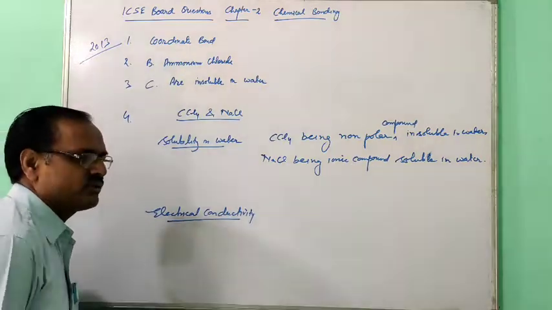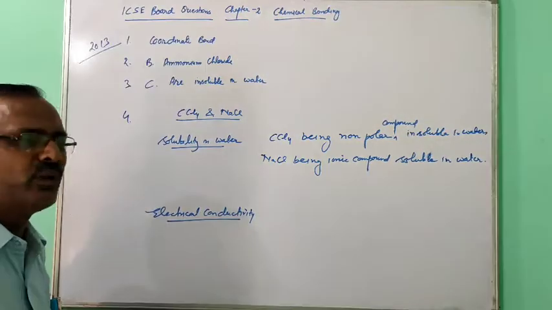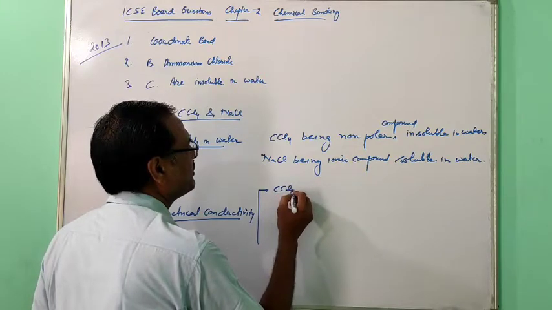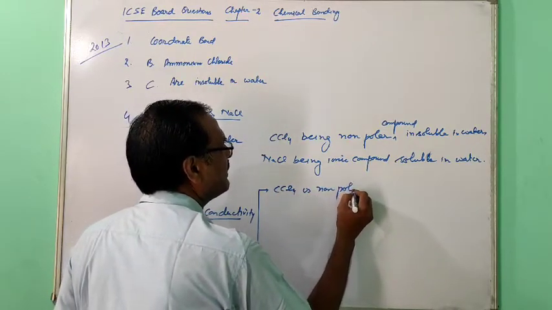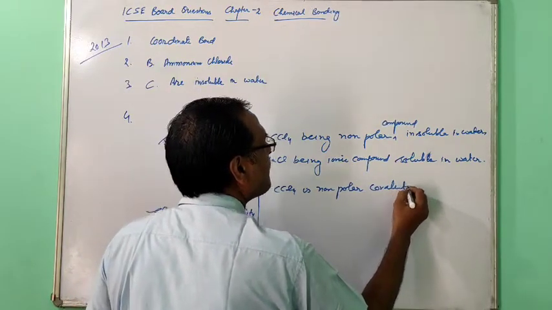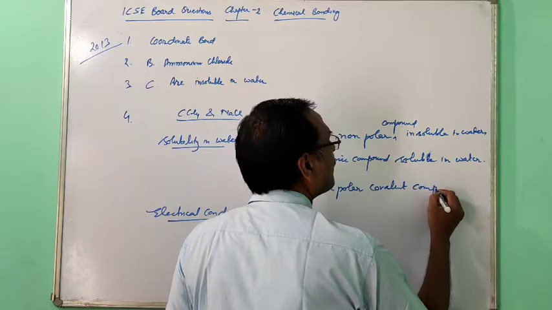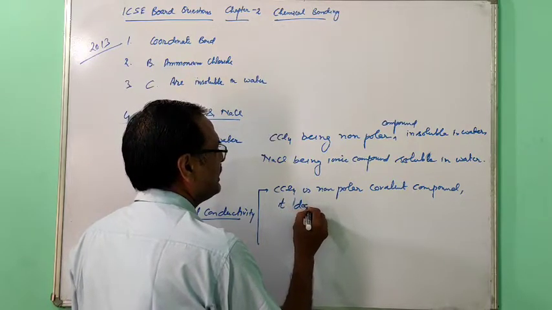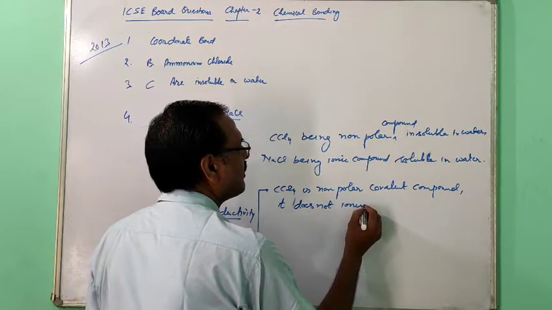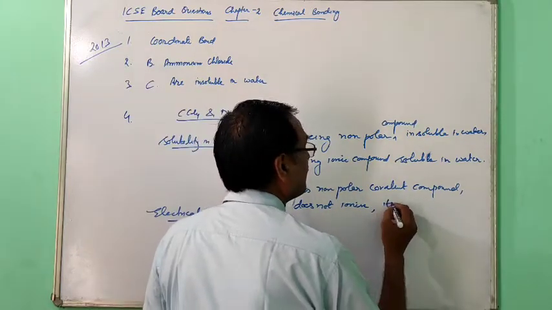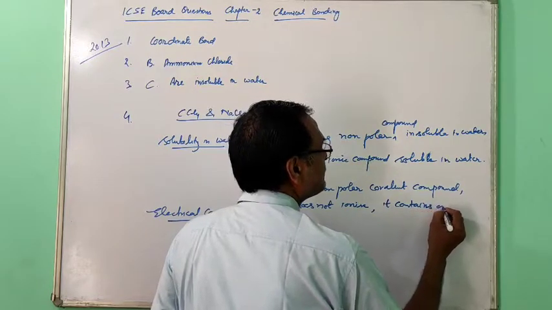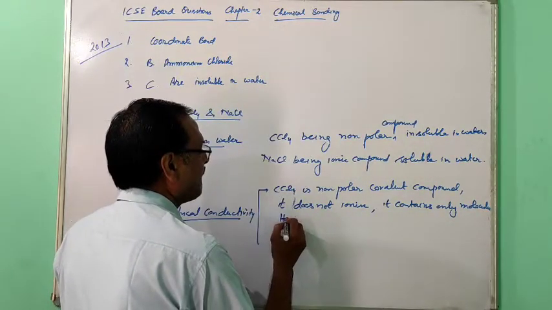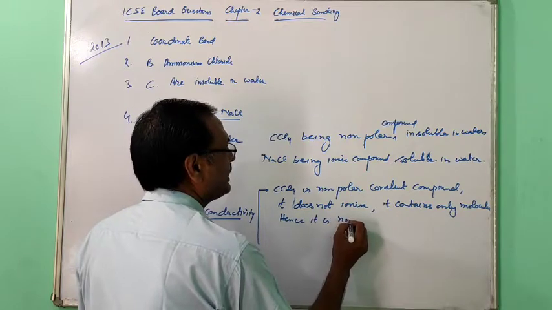Then electrical conductivity. CCl4 is a non-polar covalent compound. It does not ionize. It contains only molecules. That's why it is a non-conductor of electricity. So CCl4 is a non-polar covalent compound. It does not ionize. It contains only molecules, hence it is a non-conductor of electricity.